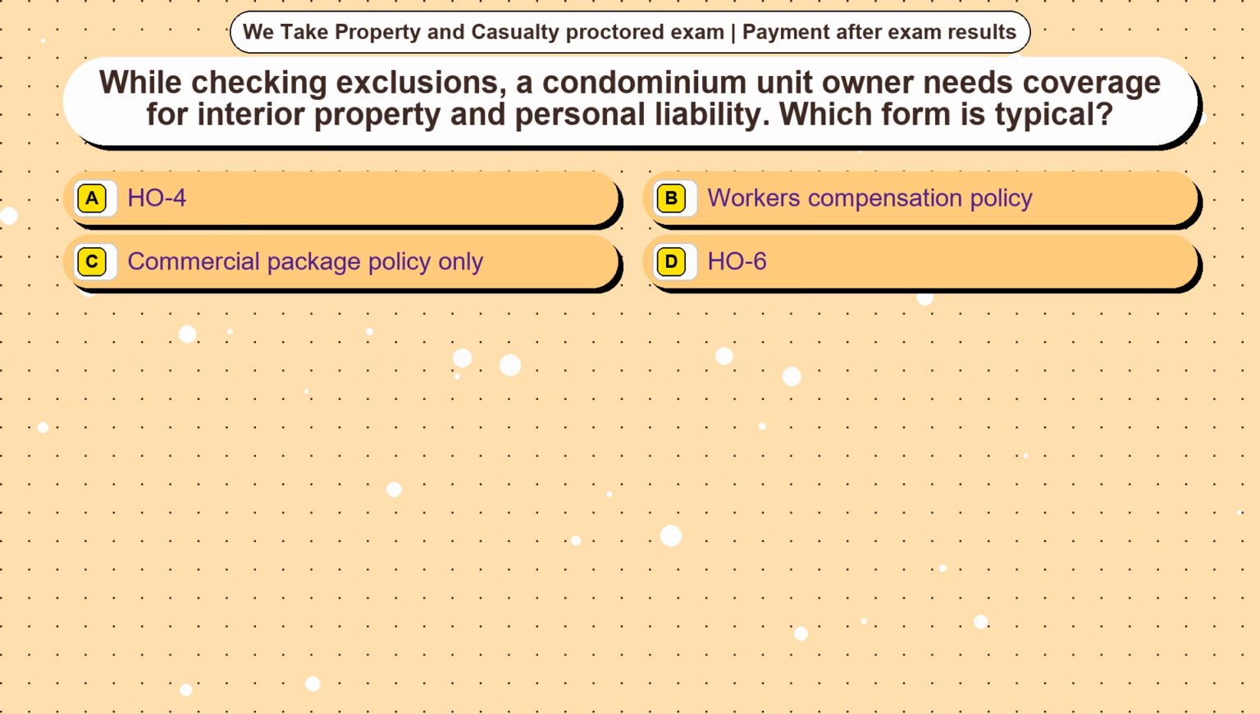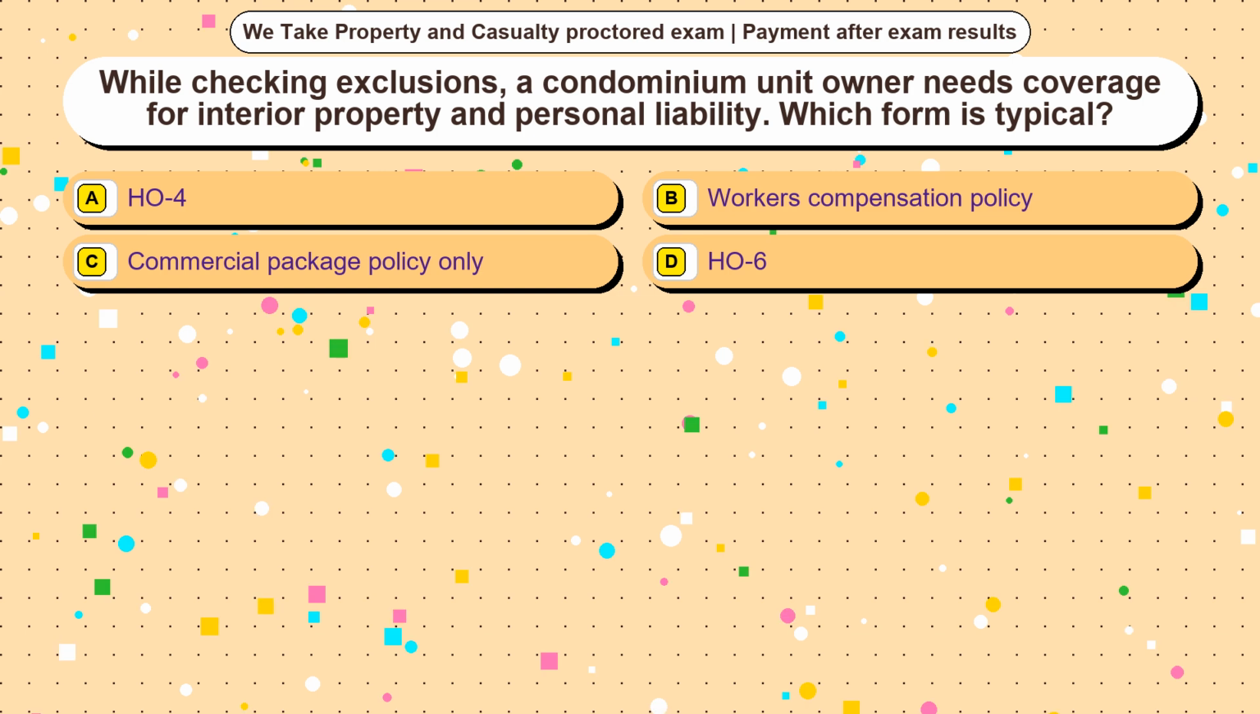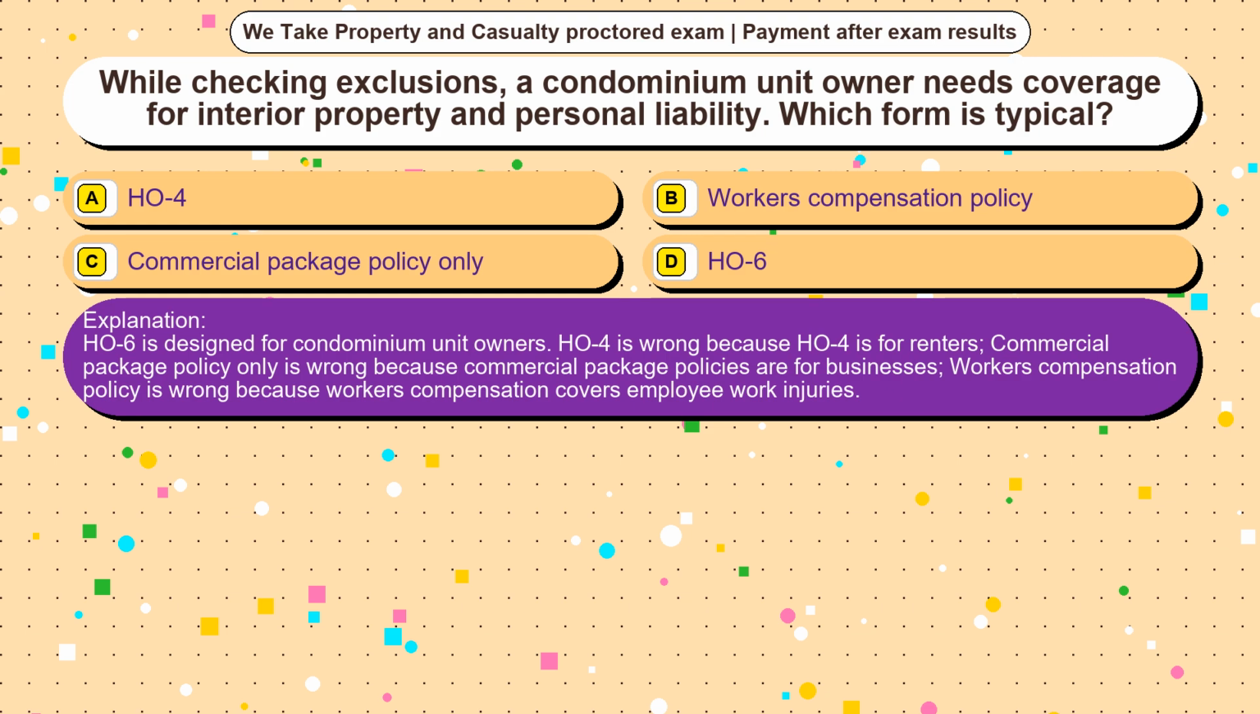Question 21. While checking exclusions, a condominium unit owner needs coverage for interior property and personal liability. Which form is typical? Option A, HO4. Option B, workers' compensation policy. Option C, commercial package policy only. Option D, HO6. The correct answer is option D. HO6 is designed for condominium unit owners.